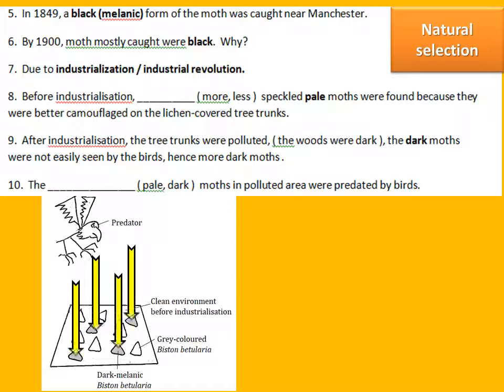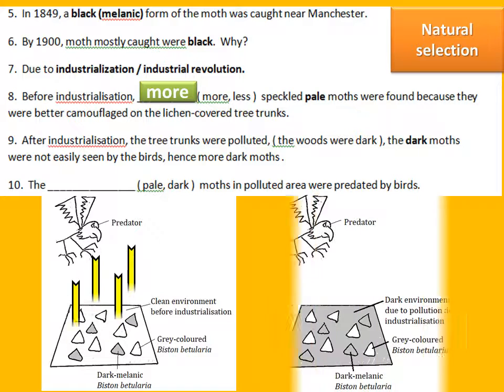Why? Because... okay, number six, by 1900, moths mostly caught were black. Why? Because of the industrialization. Because many of them survived due to the black tree trunk. So before industrialization, more speckled pale moths were found because they were better camouflaged on the lichen covered tree trunk.